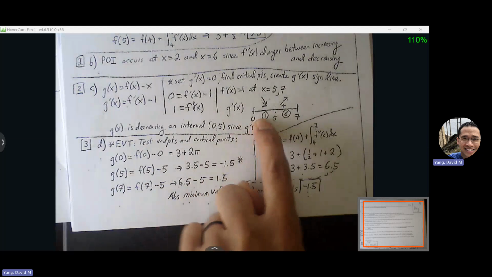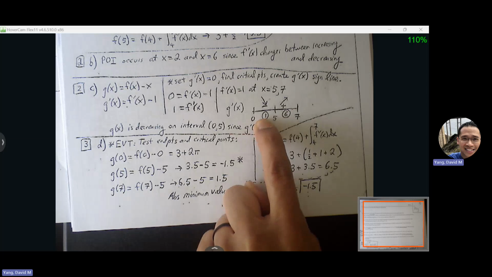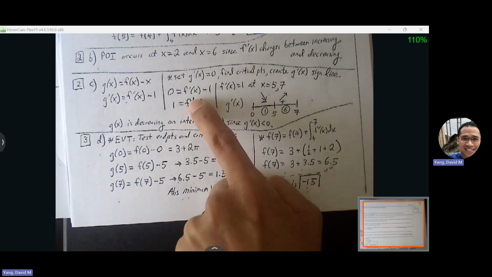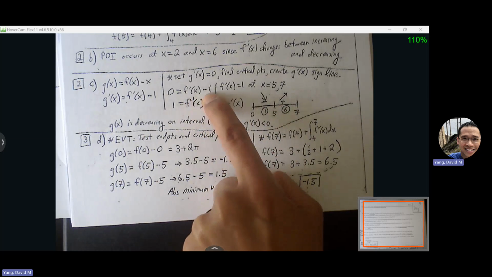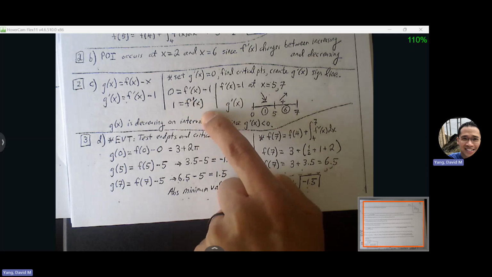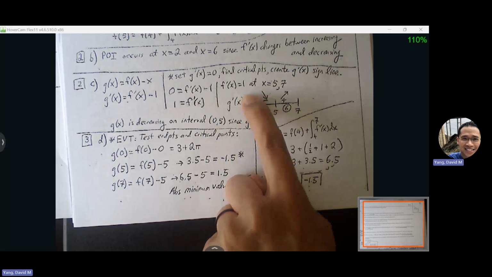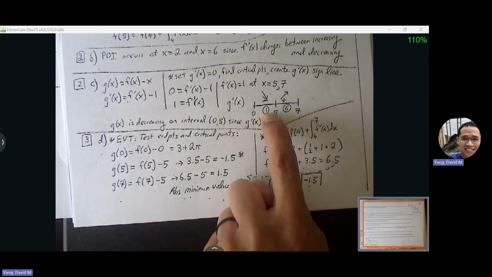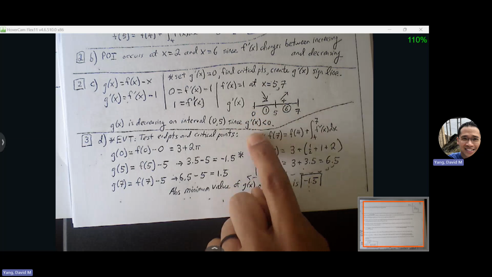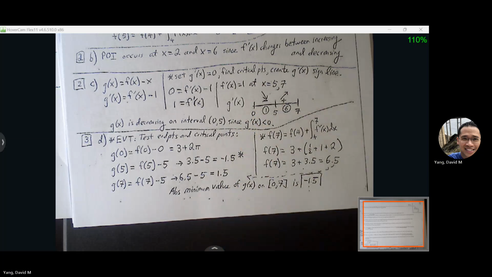So therefore, I know that this for G prime is a negative. And then if I plug 6 in, F prime of 6 is greater than 1, so therefore positive. So therefore, G of X is decreasing from 0 to 5 since G prime is less than 0.